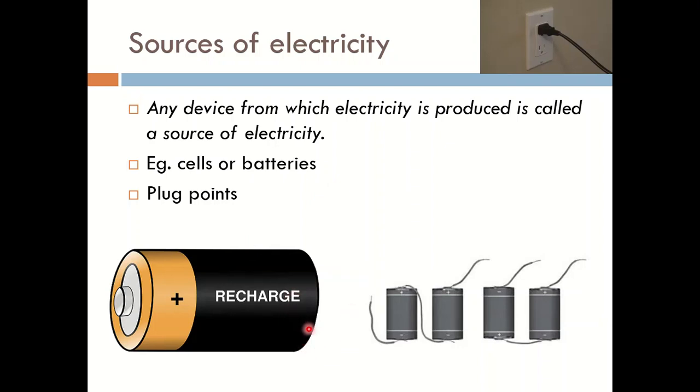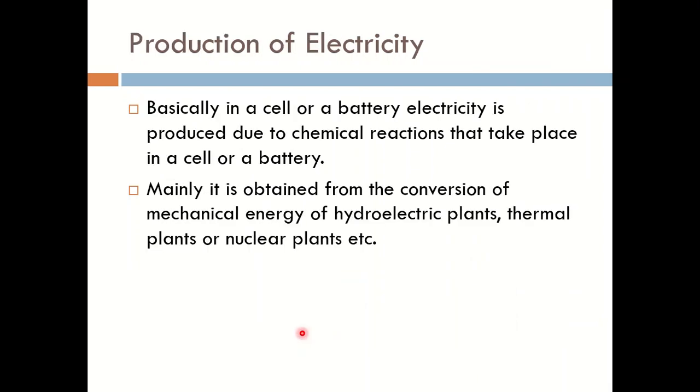These are available in different shapes and sizes in the market. These cells or batteries help to run our electric toys, the remote control of the television, wall clocks, machinery, etc. Now the next question that comes to our mind is the production of electricity: how is electricity produced?